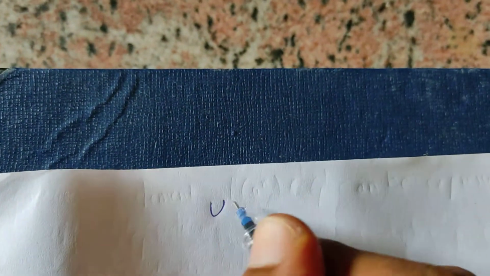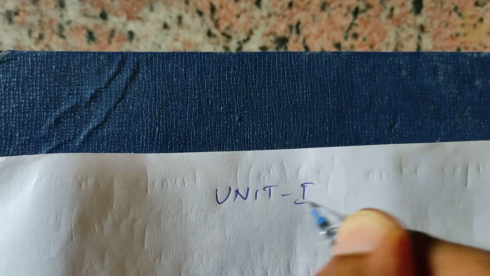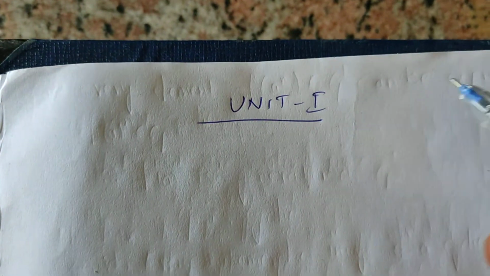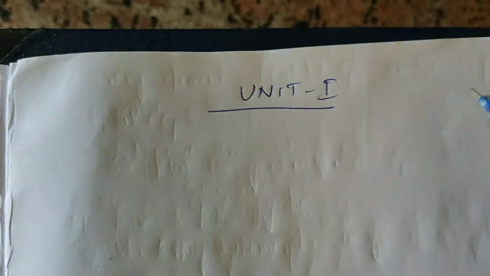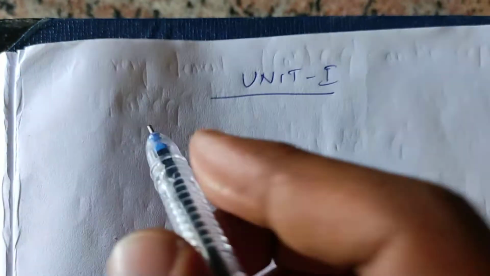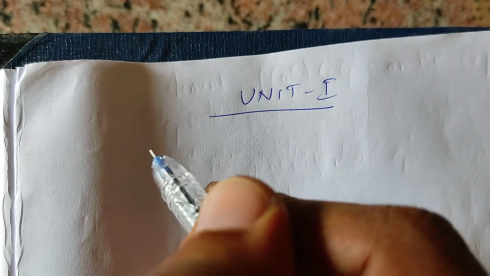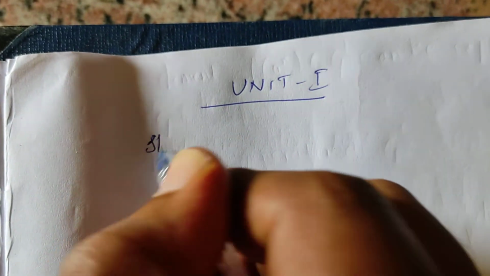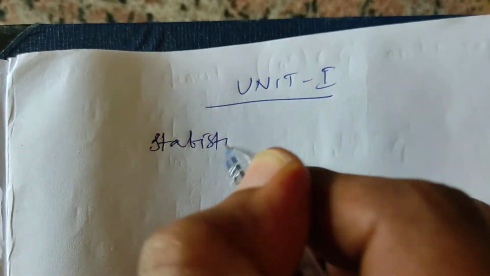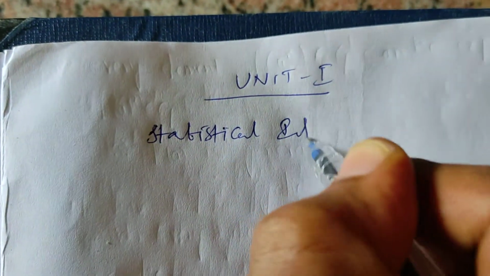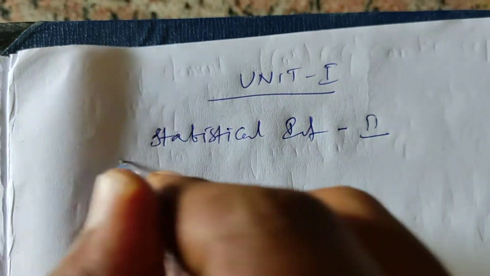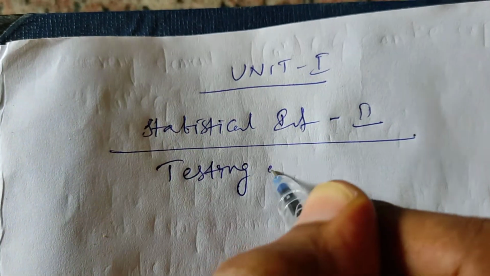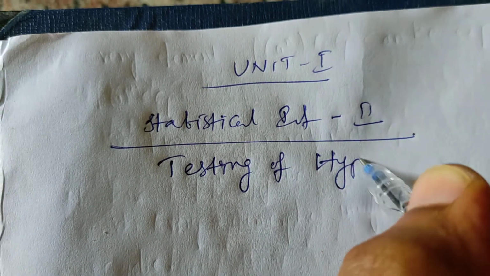So till now, unit 1 we were discussing, it's almost finished, and one or two concepts as well, but I'll do those later. And under unit 1, what are the concepts we went through? Statistical inference 2, which is nothing but testing of hypothesis.